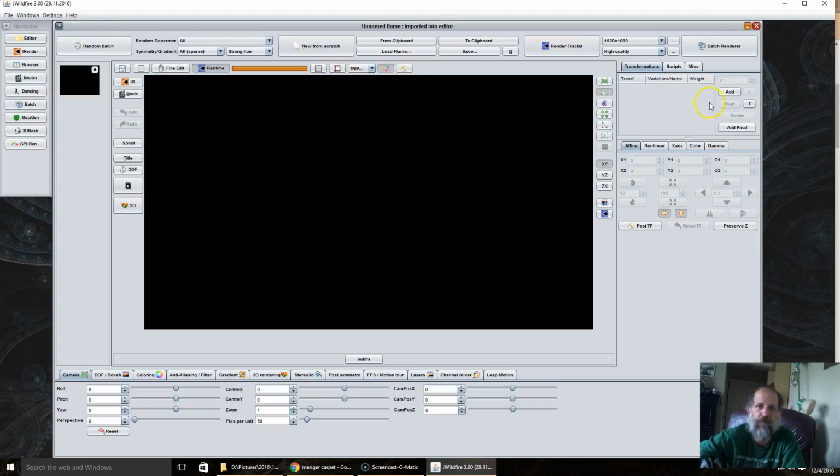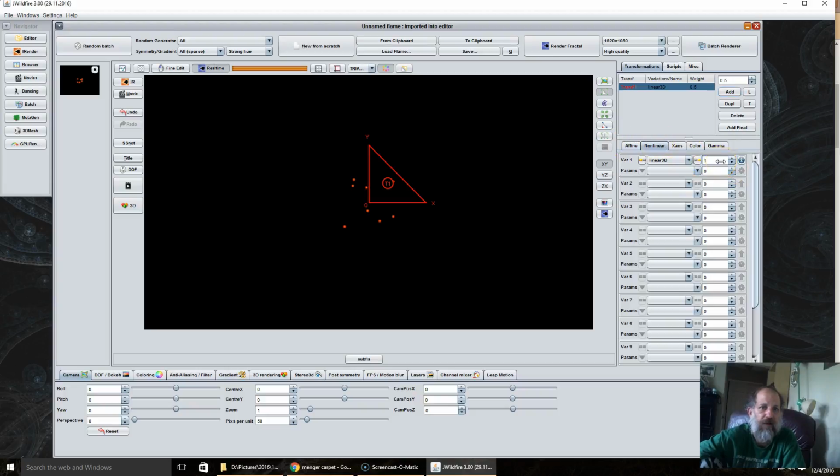So we do a new from scratch, add linear, and we're going to set this first linear to 0.3, and we're going to do 7 threes. So that's 1, 2, 3, 4, 5, 6, 7. That's 0.33333 7 times. And now we are going to duplicate this so we have 8 transforms. So we have 1, 2, 3, 4, 5, 6, 7, 8.